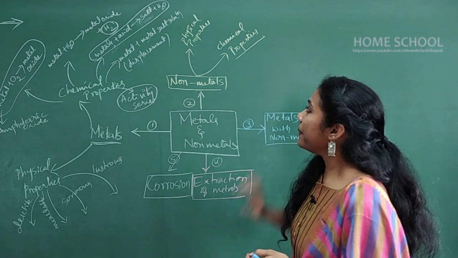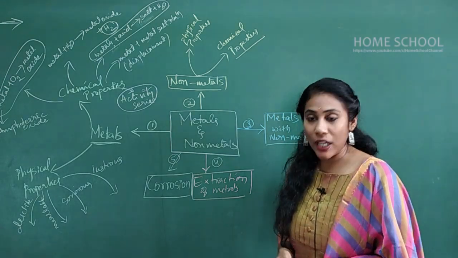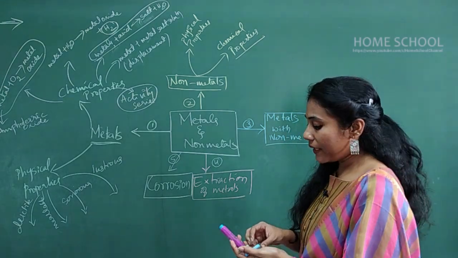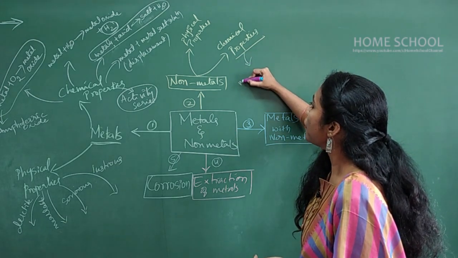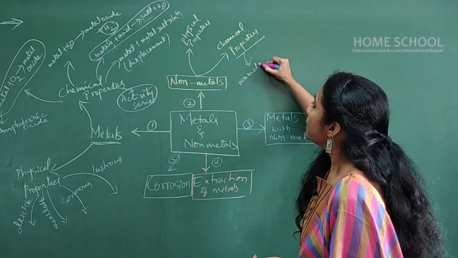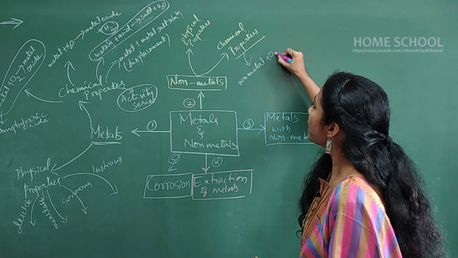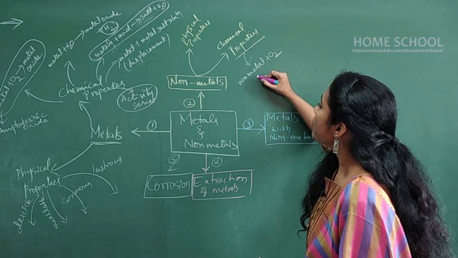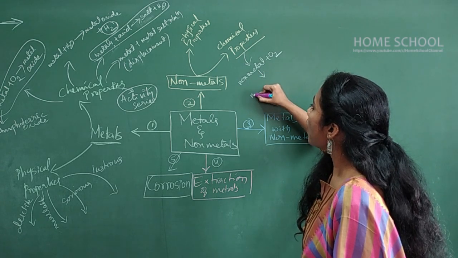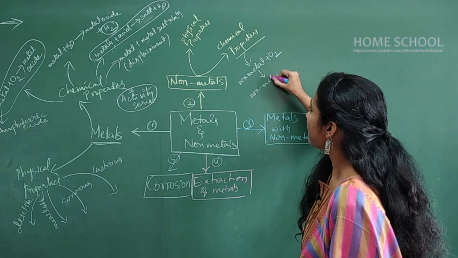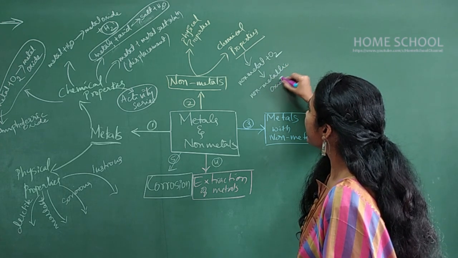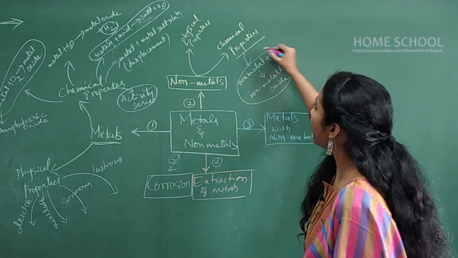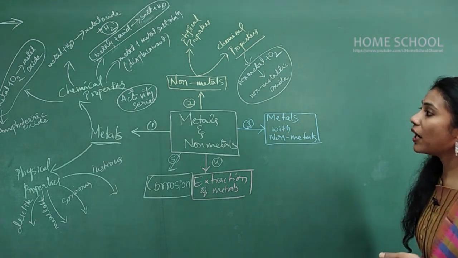And coming to the chemical properties of non-metals, one important chemical property that you have to remember is when a non-metal reacts with oxygen, you will get a non-metallic oxide. This is one of the important chemical properties of non-metals.